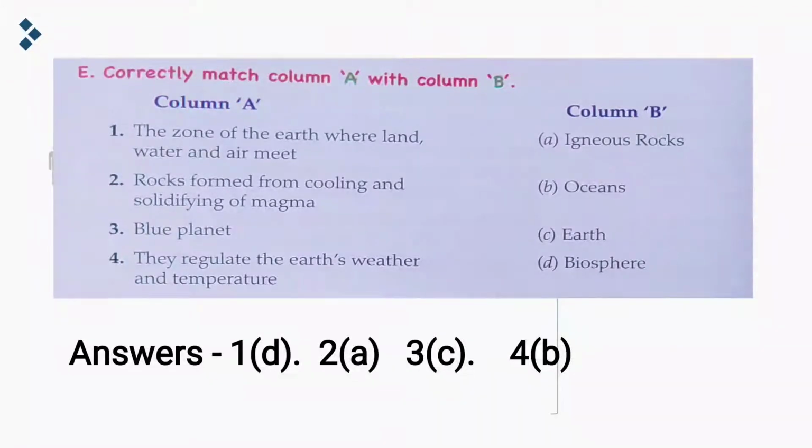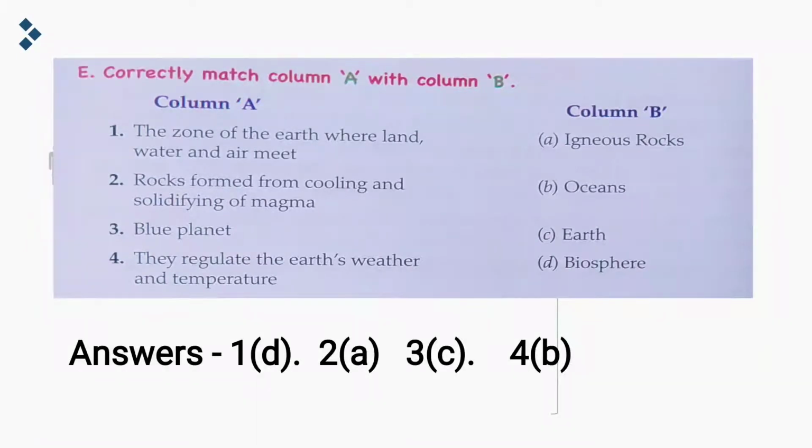So here column A is given, column B is given. First we will read out column A. The zone of the earth where land, water and air meet. Second, rocks formed from cooling and solidifying of magma. Third, blue planet. Fourth, they regulate the earth's weather and temperature. Now we'll read column B. Igneous rocks, oceans, earth and biosphere.